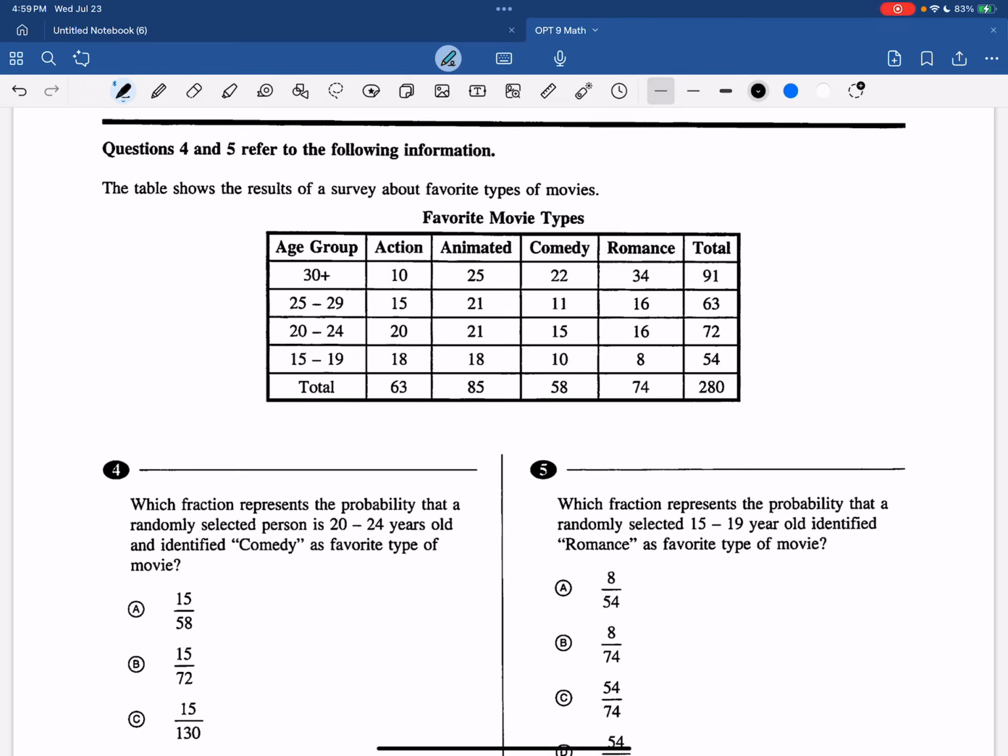Questions 4 and 5 refer to the following information. The table shows the results of a survey about favorite types of movies. So along the x-axis, you have the different types of movies. And along the y-axis, you have age groups. So X is across, Y is vertical, so you have age groups. And then we have lots of numbers in this table.